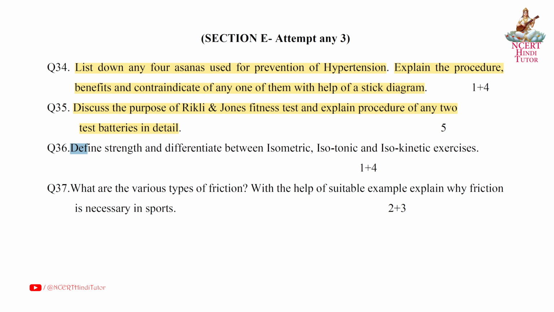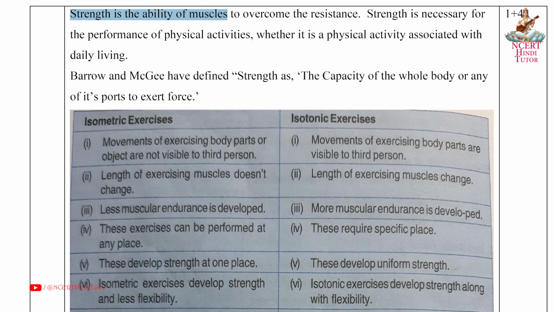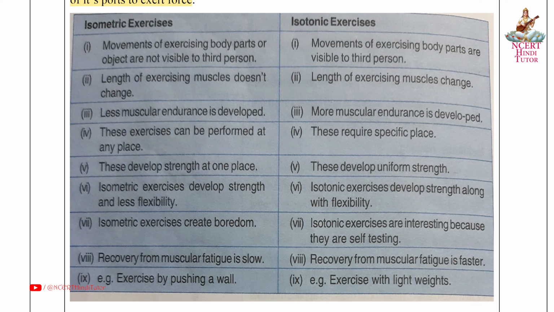Question 36. Define strength and differentiate between isometric, isotonic, and isokinetic exercises. Answer: strength is the ability of muscles to overcome resistance. Strength is necessary for the performance of physical activities, whether it is a physical activity associated with daily living. Barrow and McGee have defined strength as the capacity of the whole body or any of its parts to exert force. Difference between isometric, isotonic and isokinetic exercises.